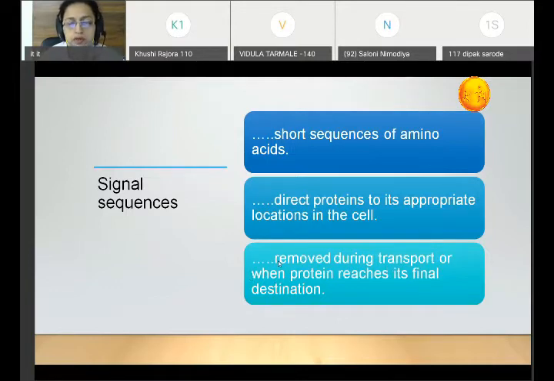Otherwise, most proteins will remove their signal sequences during transport, or when the protein reaches its final destination. This you should remember, but there are a few exceptions. Certain proteins will carry these signal sequences, and they will not be removed.